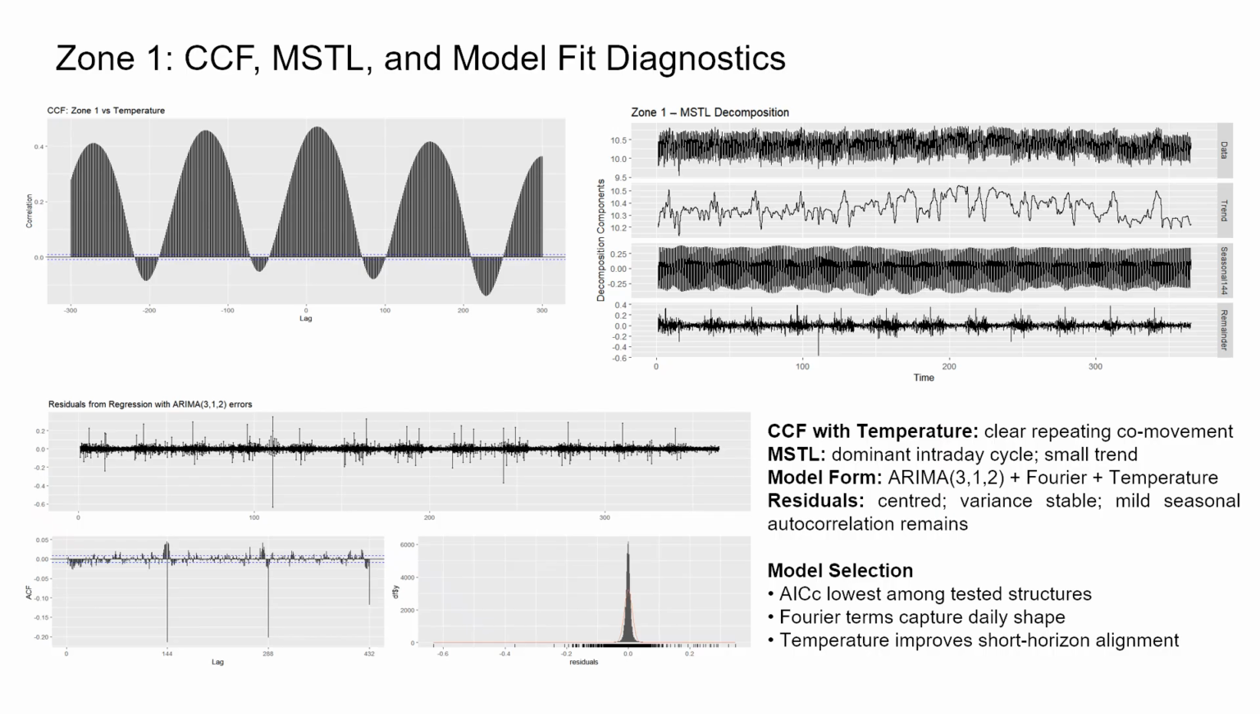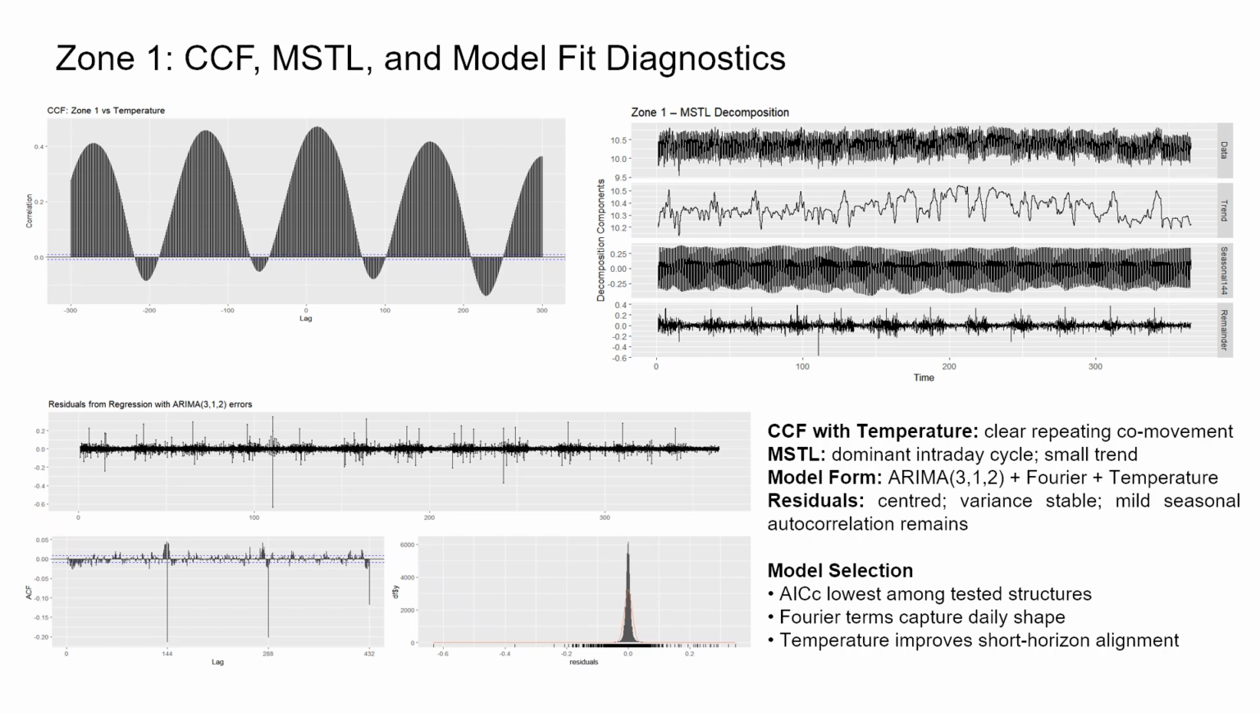You can see those repeating bumps at the daily rhythm, which means temperature isn't driving consumption. The daily routine is. People use power in Zone 1 in a very patterned way, and weather only nudges that pattern a little. On the right, the MSTL decomposition makes the structure even clearer.